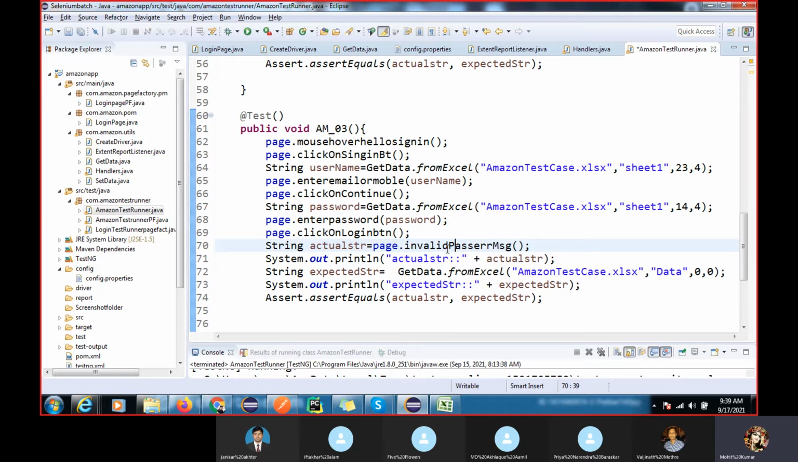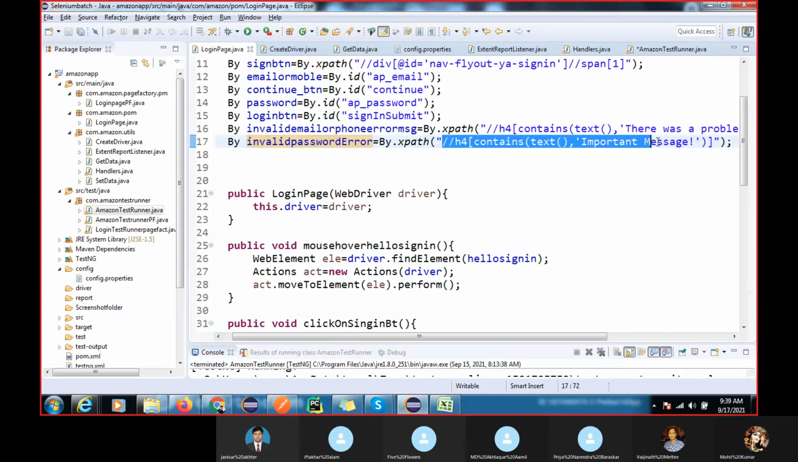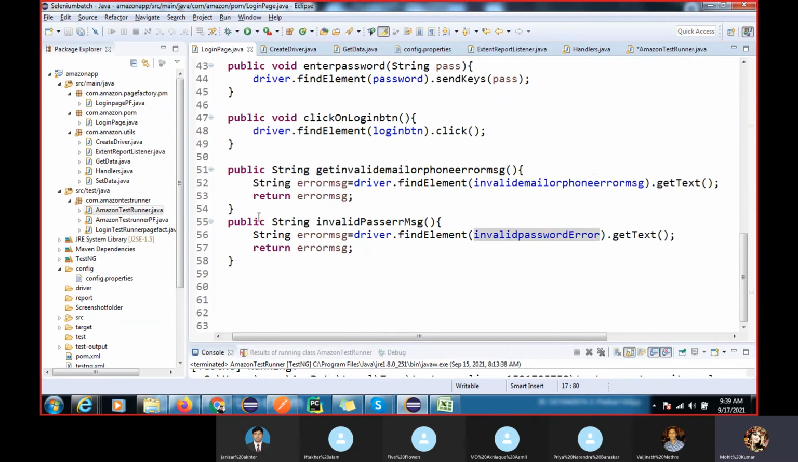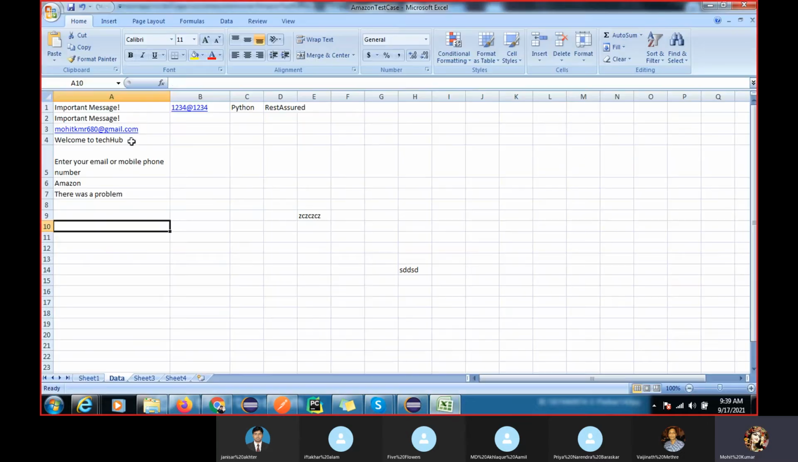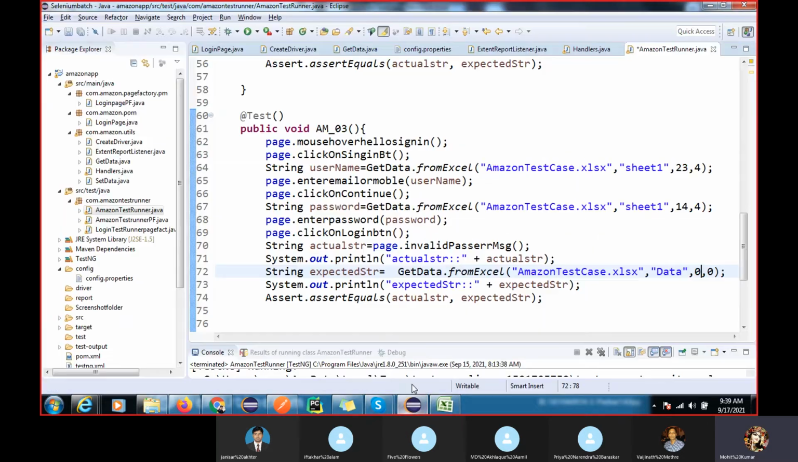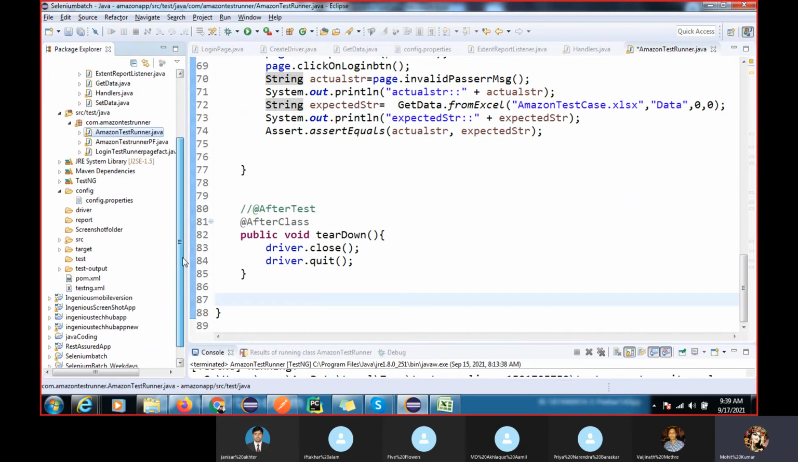We already created this, you can see we have created the invalid password error message, and this is our XPath, right? So we have already created this method, and go to that test runner class, same thing, and you can see it is taking the data. I'm keeping these here and validating this. So this is our third test case, and here closing this. So this is the flow of your framework.